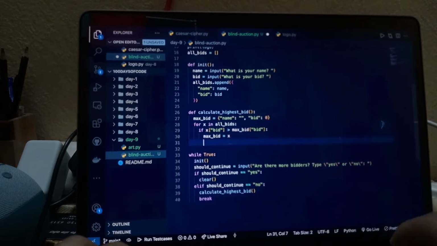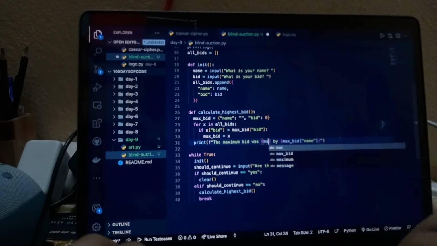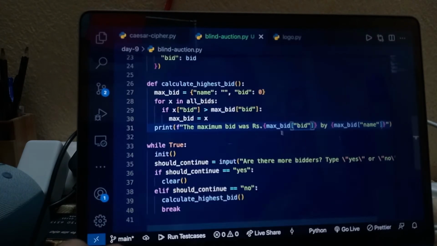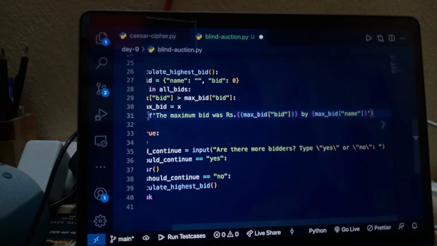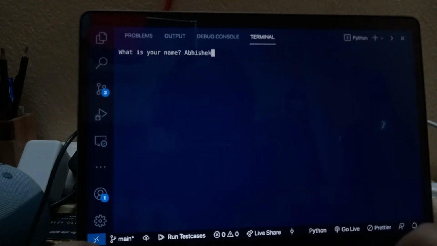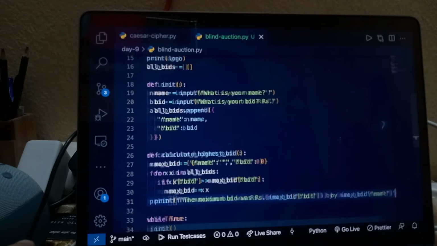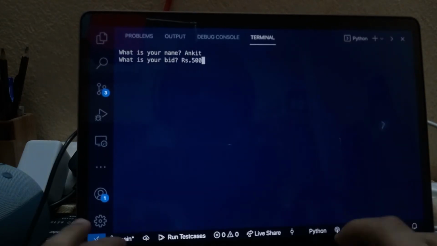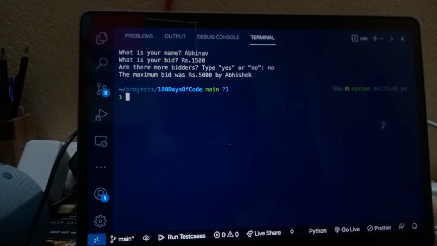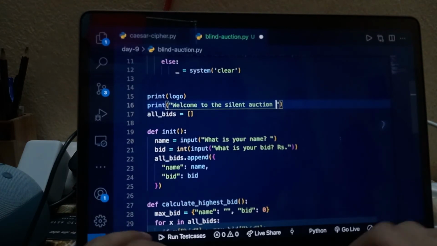So you go and enter your name and bid, and when the program asks, is there any more bidders? You need to enter yes. And then the program clears the screen for the next bidder, and same way for all of them. And when the last bidder goes, he needs to press no after bidding. And then the highest bid is calculated by the program and displayed on the screen.